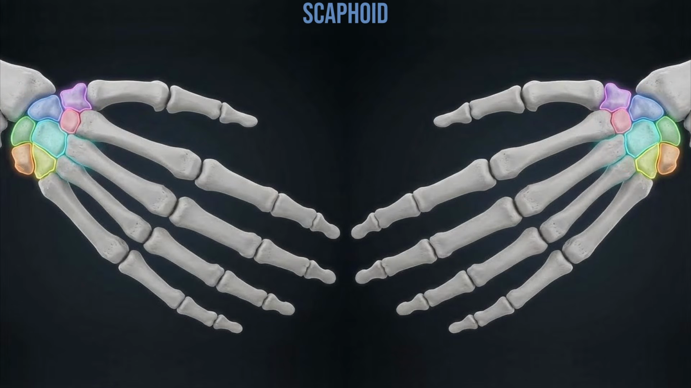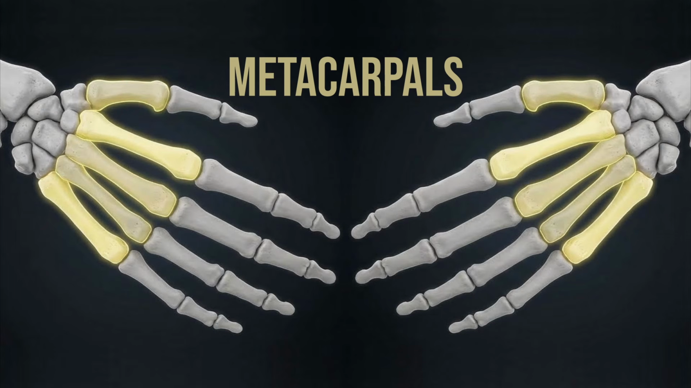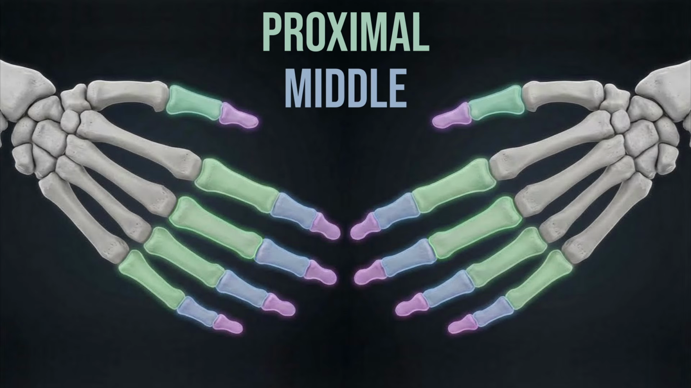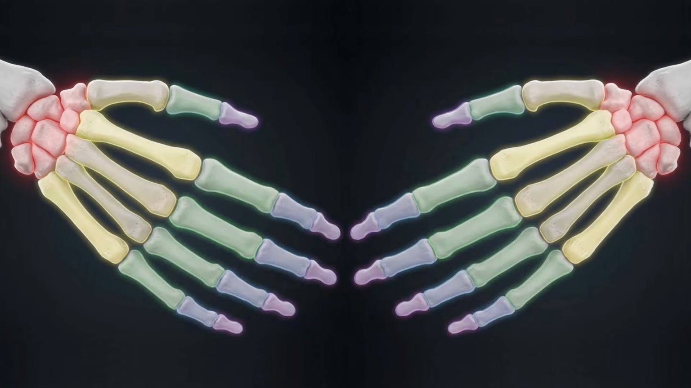Carpals: scaphoid, lunate, triquetrum, pisiform, trapezium, trapezoid, capitate, hamate, complete the carpal hall. 5 metacarpals shape the palm, numbered 1 through 5. Phalanges, proximal, middle, distal, keep the digits alive. 2 phalanges in the thumb and 3 in every other finger chain. 27 bones per hand in the upper limb domain.